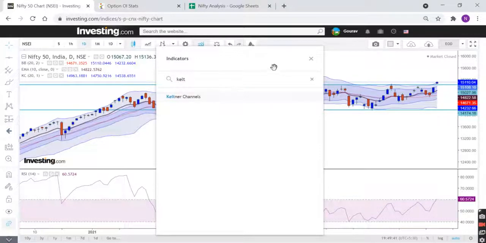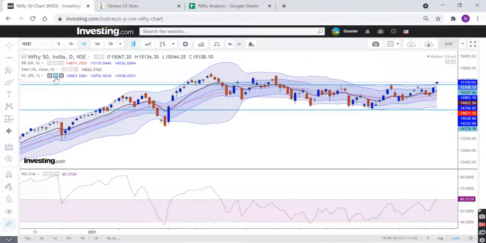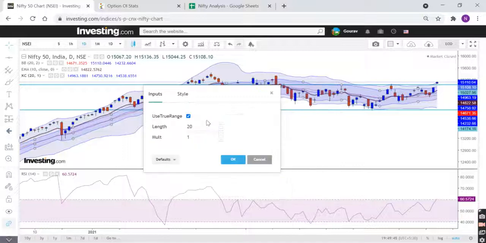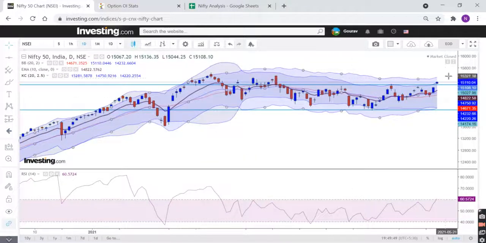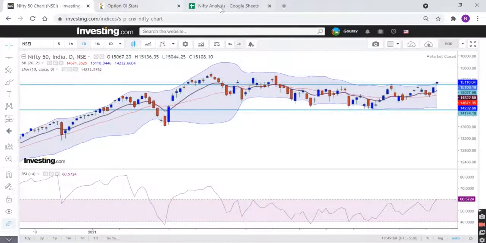When price is crossing the Bollinger Band, I generally take the Keltner channel also. The multiplier is 2.5. So yes, this one, 15,281 on the higher side, that is what I am taking. Let me remove this for now.